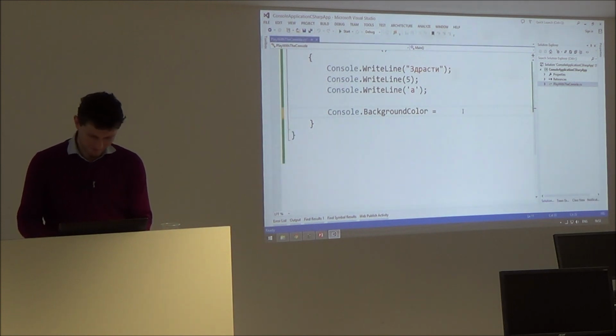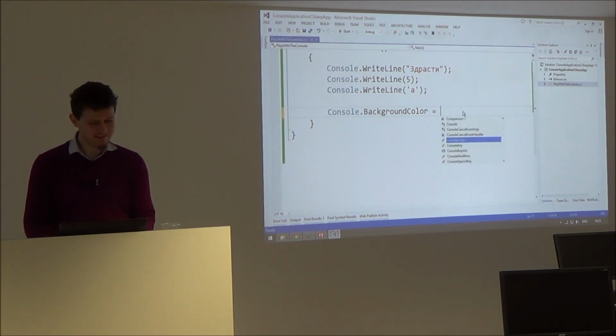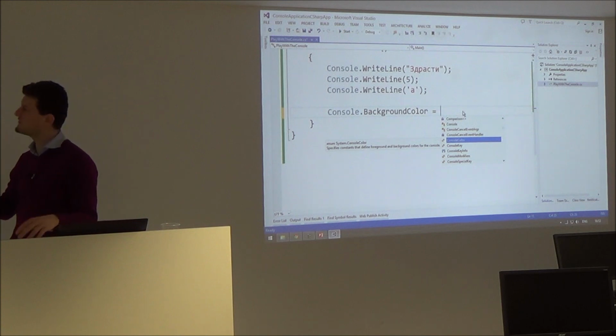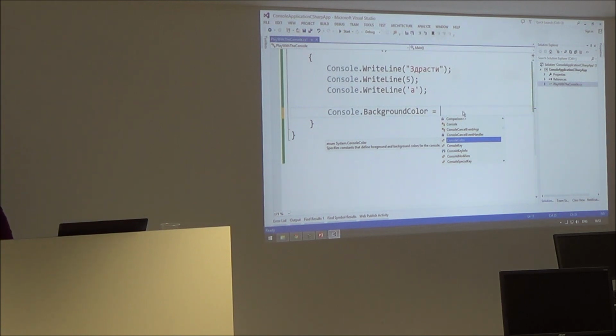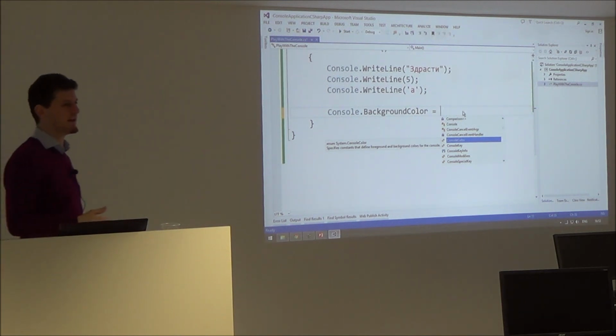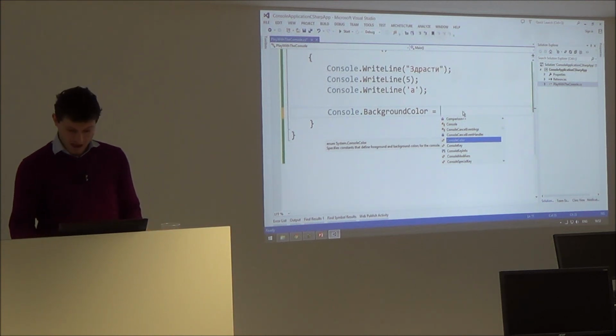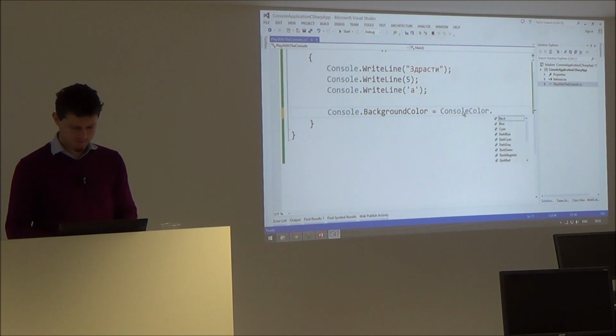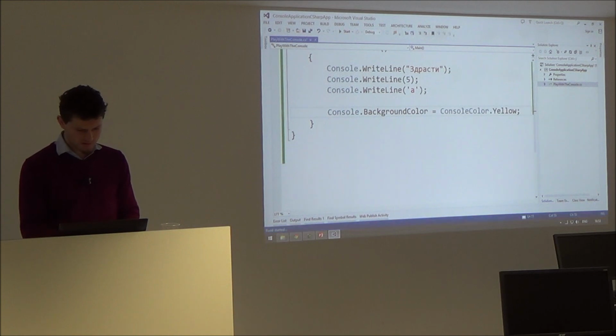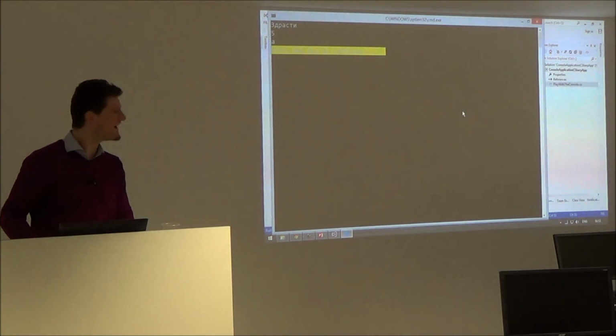Doesn't work. Sucks. Control space is a great thing in Visual Studio. It enables the autocomplete action. And it says, do you mean console color? Yes. Dot. Control space. Wow. Dark blue, or cyan, or yellow. Sounds good. Control F5. Ha-ha!